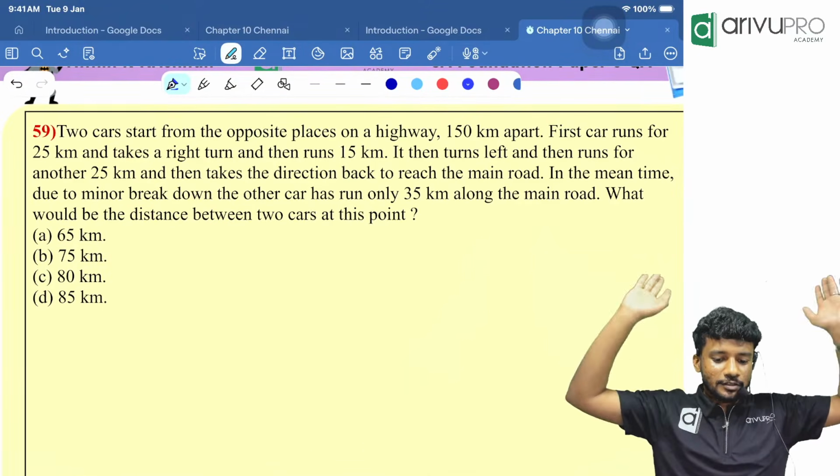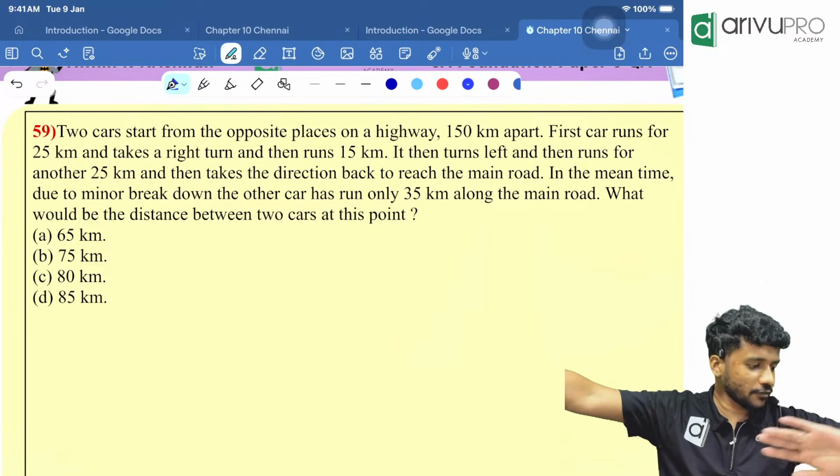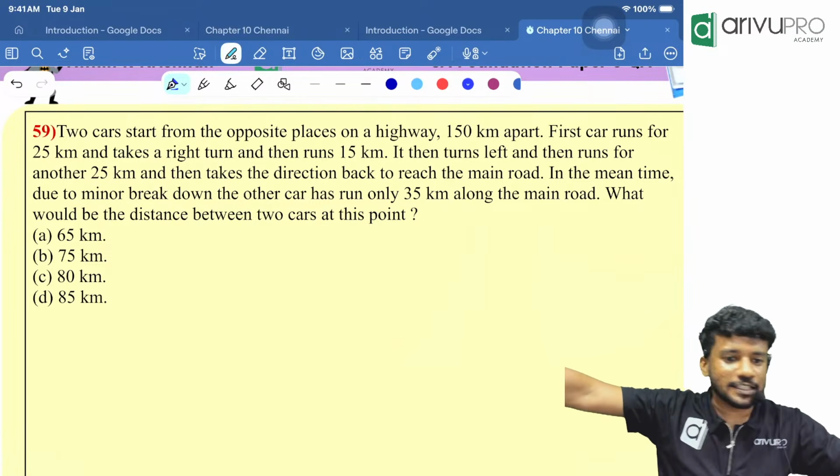Final question to wind up. After that, we will have a small test. We will finish with the test.